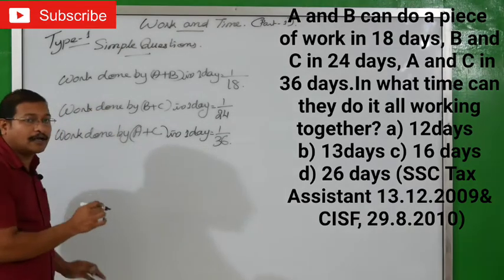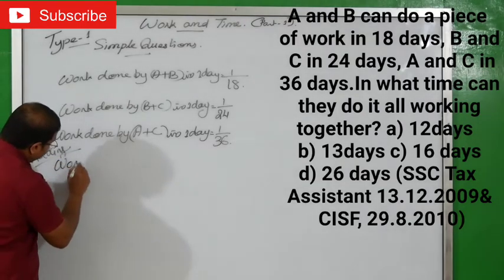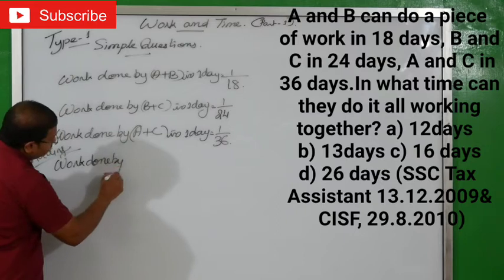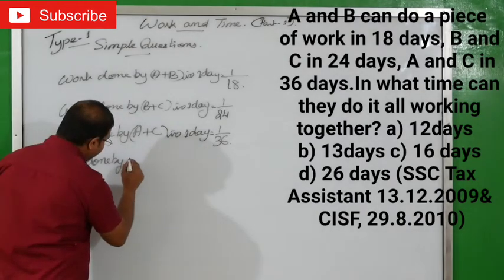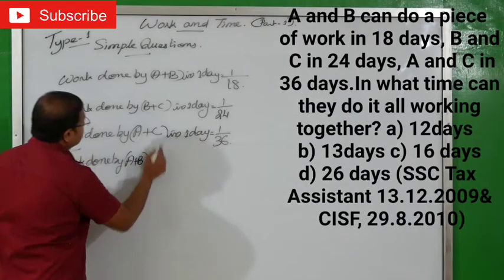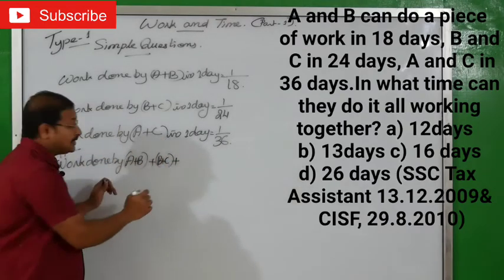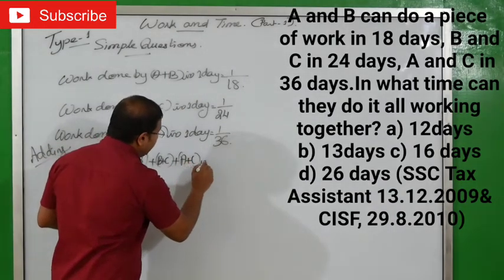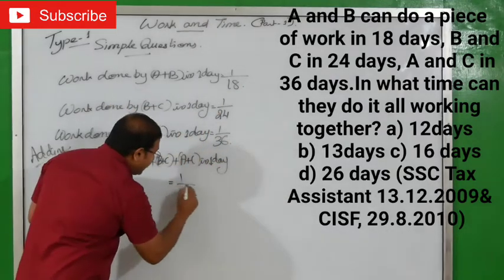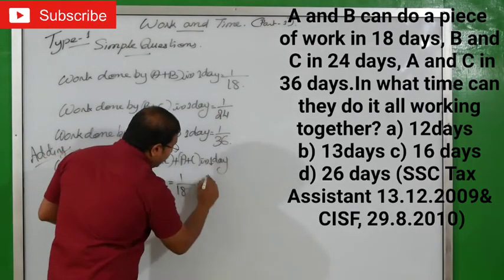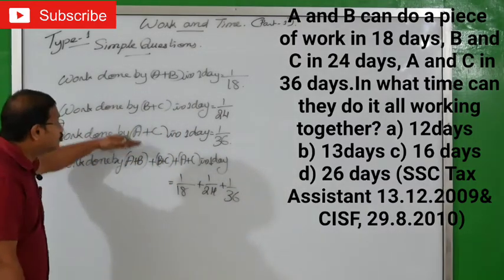Ready? Adding all together. Work done by, we'll add A plus B, B plus C, A plus C. That means we'll write A plus B plus, first one added to second, that means B plus C plus A plus C in one day equals what you'll do? 1 by 18 plus 1 by 24 plus 1 by 36. See what we have done? We are adding these three.